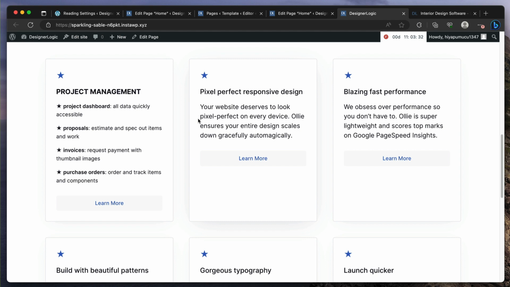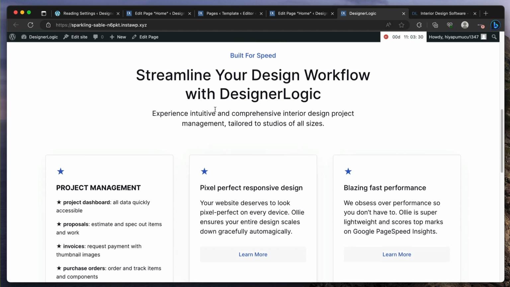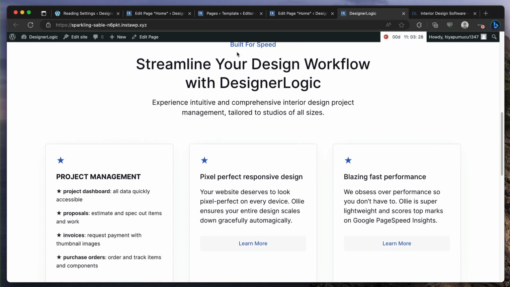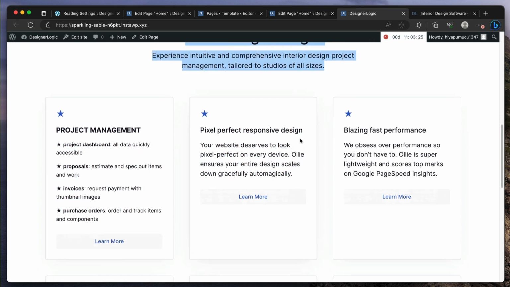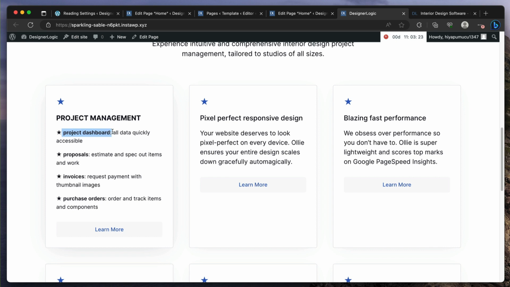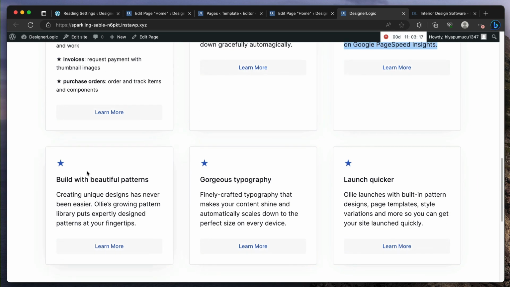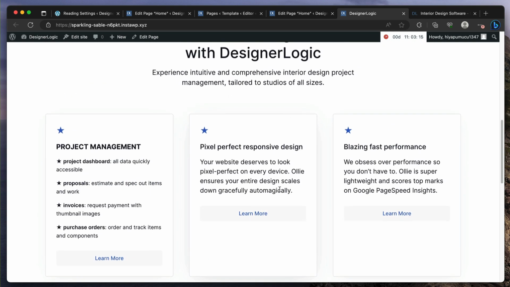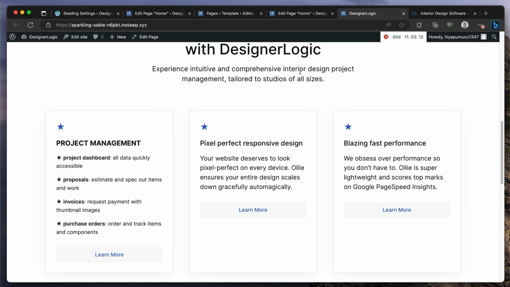So maybe we do a project management section. And then you have a project dashboard, and then your explanation, and proposals and your explanation, and invoices and your explanation. And so you have this feature section for project management, which is very important to showcase the whole thing instead of cramming it like this.